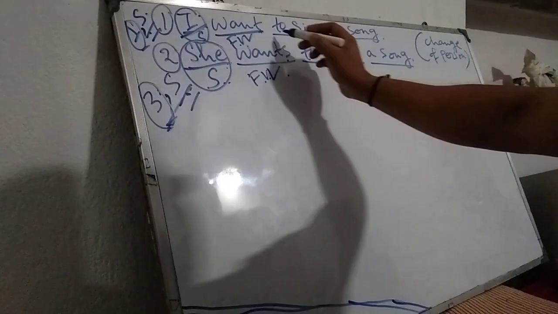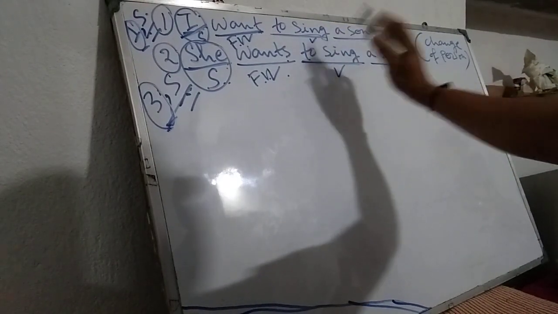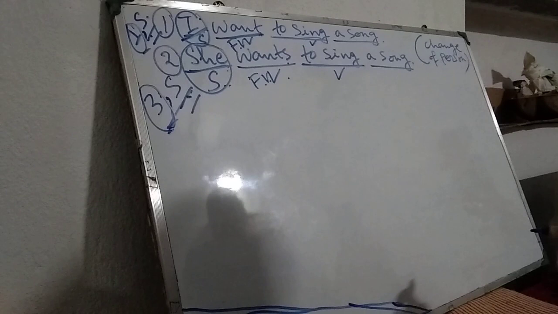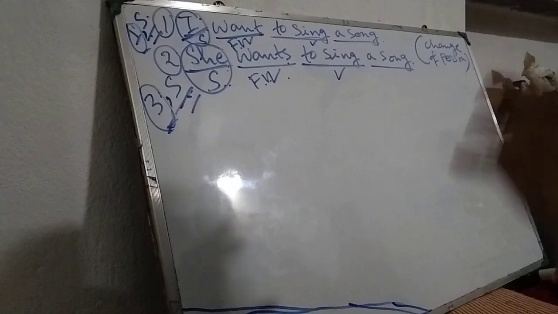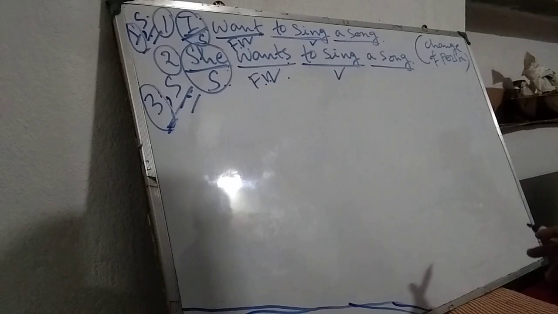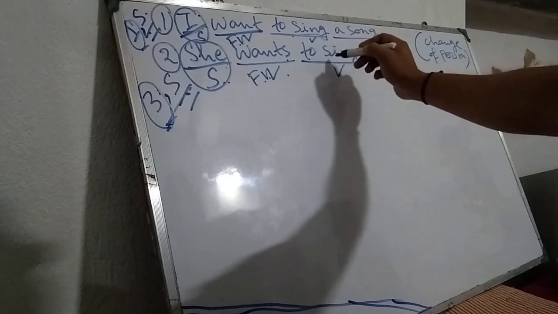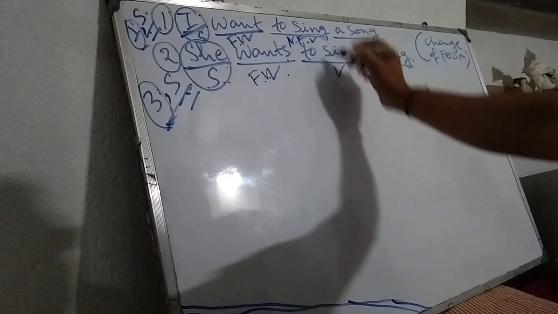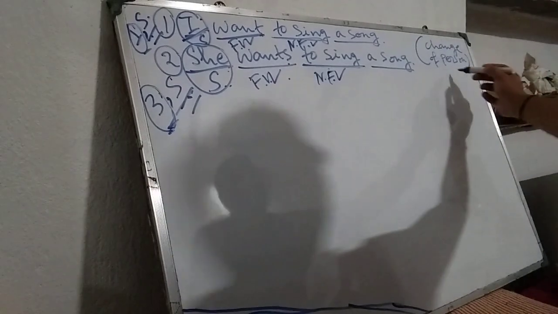But look at these two examples. To sing, they are also verbs, but these two verbs remain the same in spite of the changes of the person of the subject. That means the person of the subjects are changed, but these verbs remain the same in both cases. These are called non-finite verbs. And look here, particularly change of person.